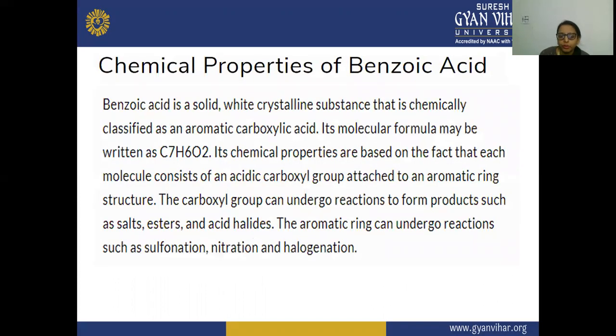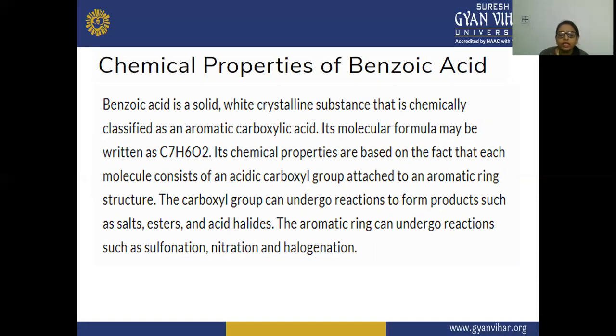Next, the chemical properties of benzoic acid. As we have already studied in the last lecture, benzoic acid is a solid crystalline substance that is chemically classified as an aromatic carboxylic acid. So benzoic acid is in the solid state, not liquid or gaseous, and it is a white crystalline substance. Its color is white, and it is present in crystal form.